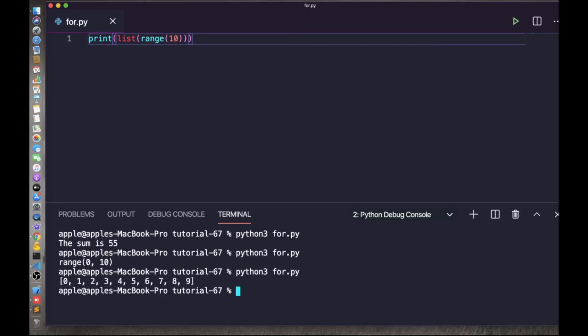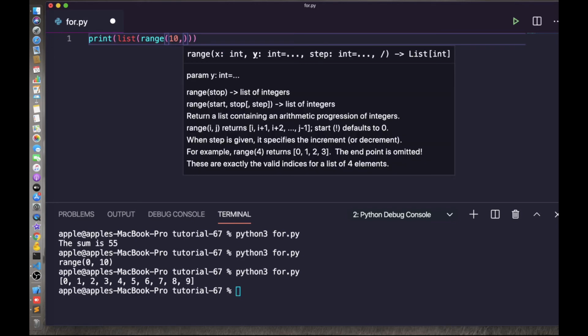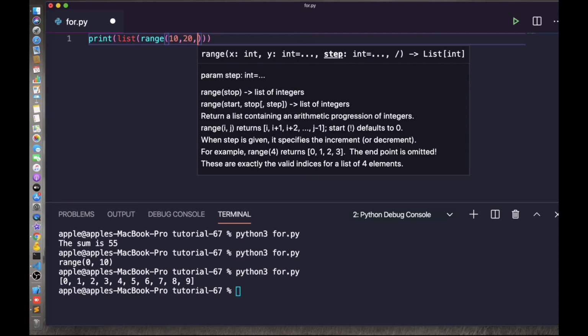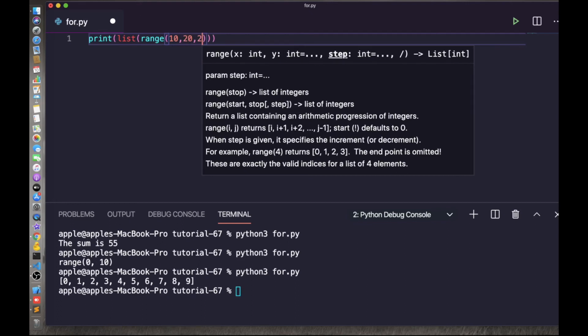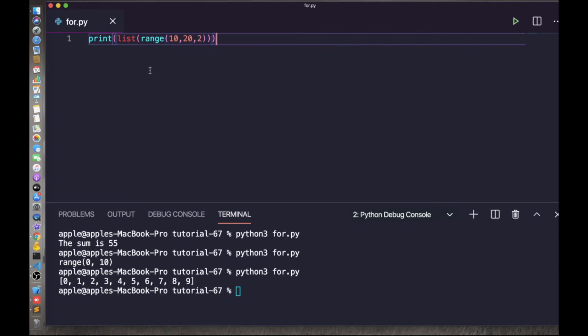We can also define the start, stop and step size in the range function. The first one is start, the second one is stop, and the third is step. Suppose the start is 10, the stop is 20 and the step is 2. If I print this one, you can see the result here: 10, 12, 14, 16, 18. So we can also use this in a for loop. I will show you that.